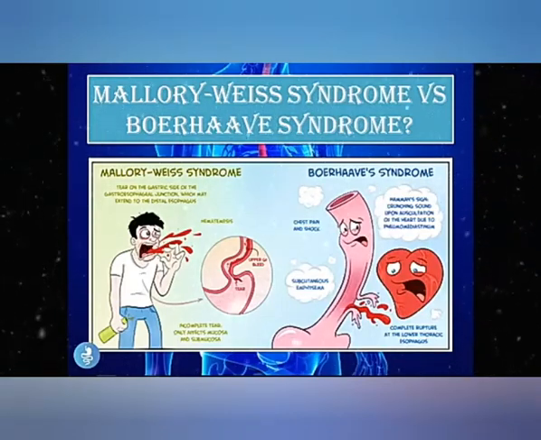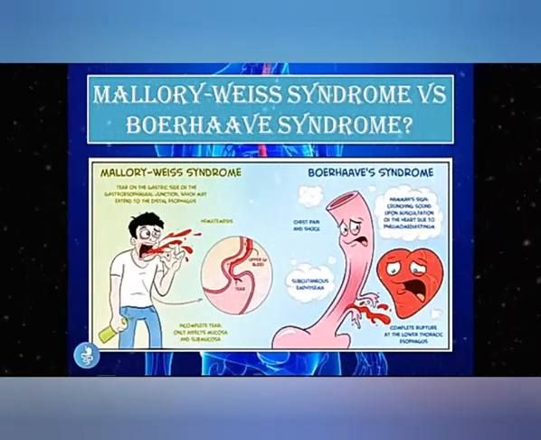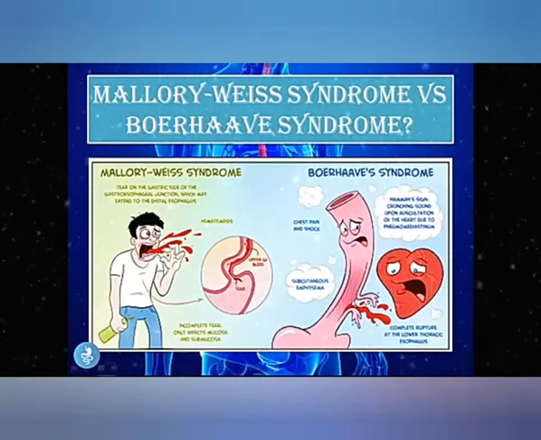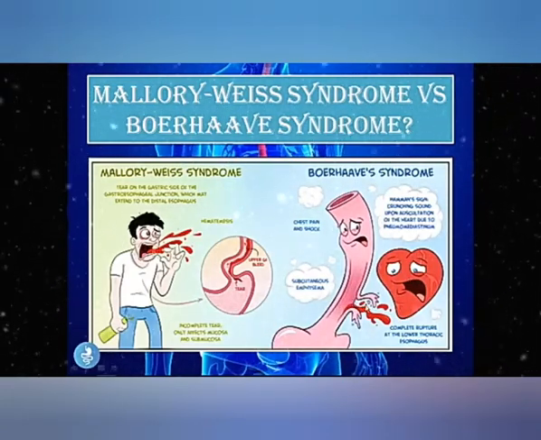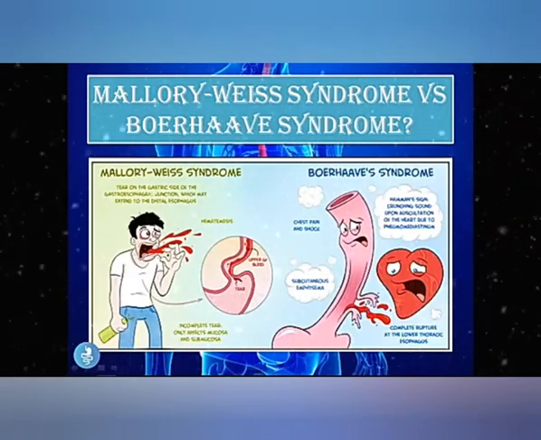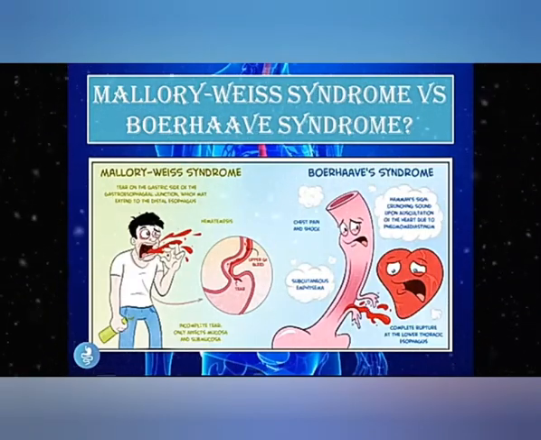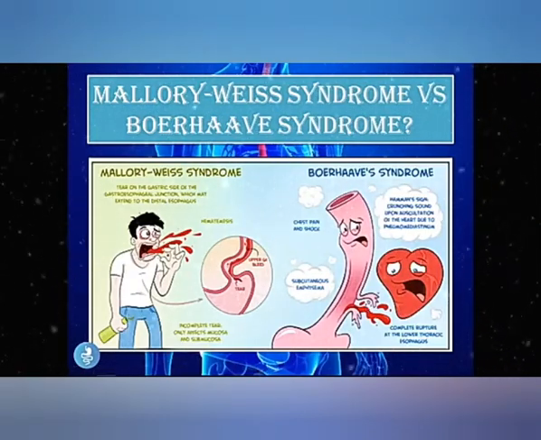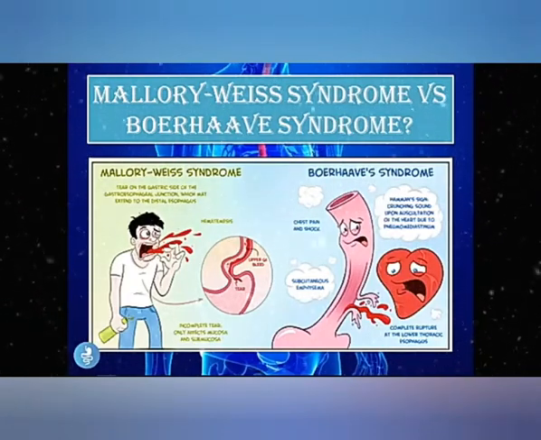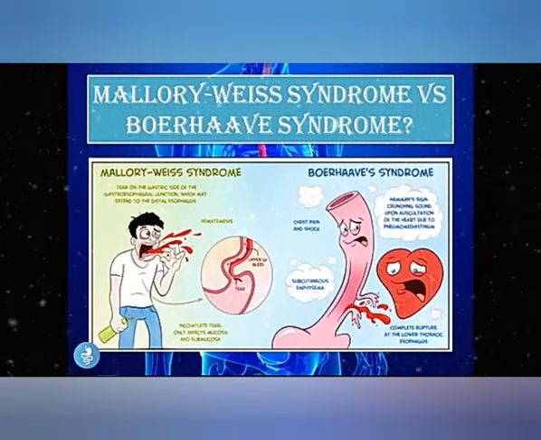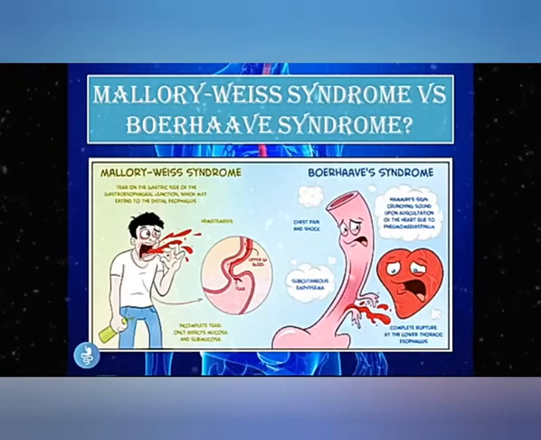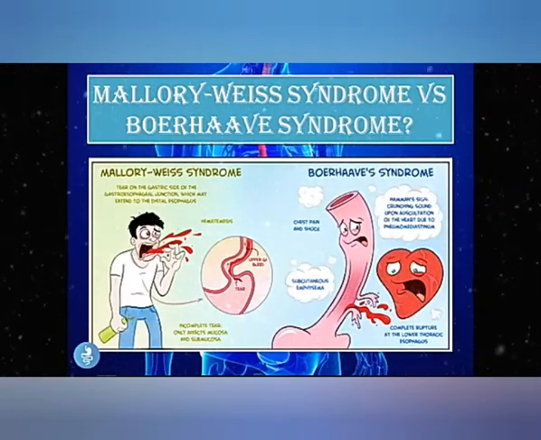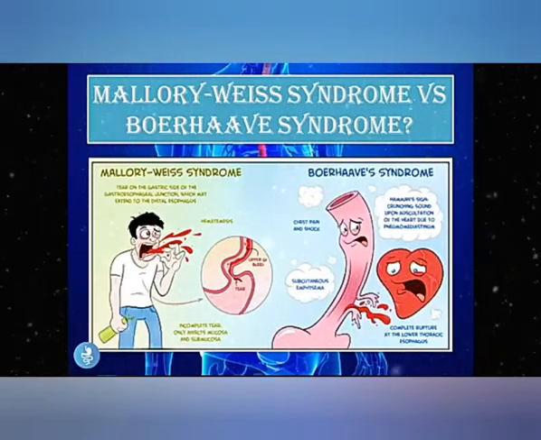And in Boerhaave syndrome, we have a complete rupture. So it's a full thickness rupture of the esophagus. We have all 4 layers of the esophagus which are affected in Boerhaave syndrome. And the patient will present with chest pain and shock, subcutaneous emphysema, and we have Hammond sign, which are crunching sounds upon the auscultation of the heart due to a pneumomediastinum. And that is all part of Boerhaave syndrome.